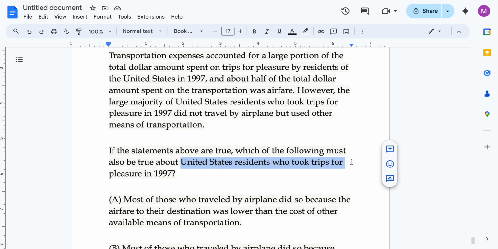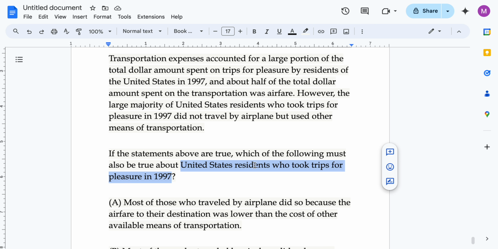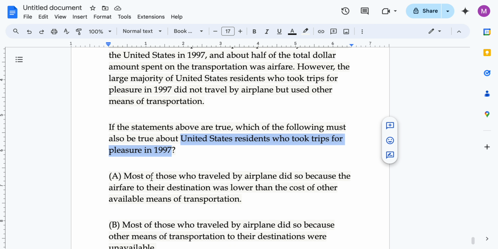All right. He's talking about US residents who took trips for pleasure. So he's talking about this cross segment of all the people. Option A: Most of those who traveled by airplane did so because the airfare to their destination was lower than the cost of other available means of transportation. We have no way of knowing why they traveled via airplane, whether cost was a concern.